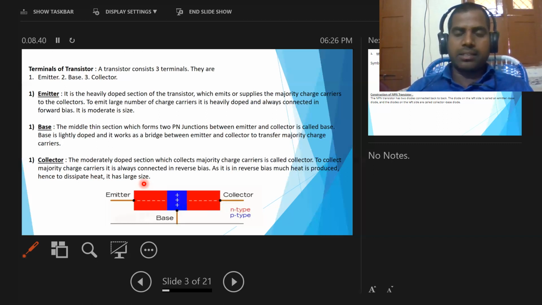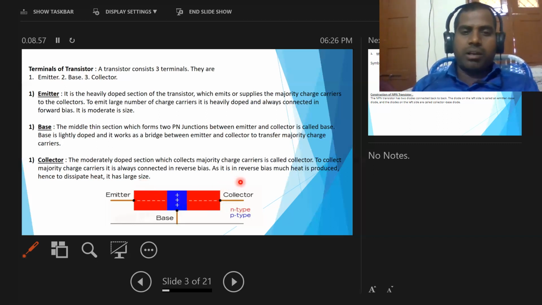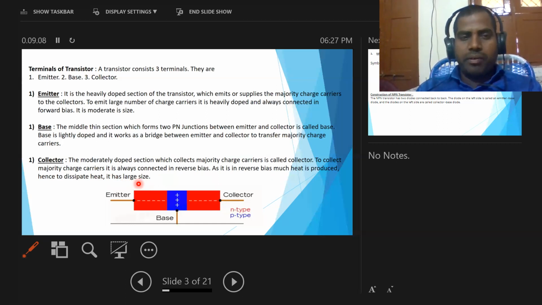The collector is always connected in reverse bias. So whenever we connect the collector in reverse bias, some heat is produced in that region. If you want to remove that heat, the size of the collector is maximum. That's why the size of the collector is large. Why are we taking it large in size? To dissipate or remove the heat from that region. These are the three parts in a transistor.